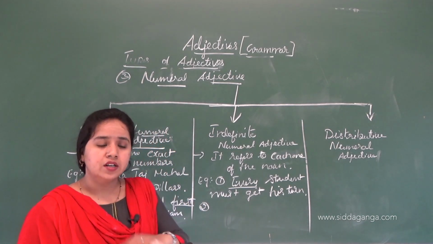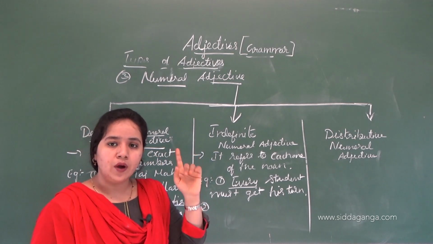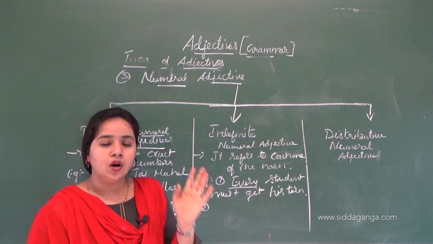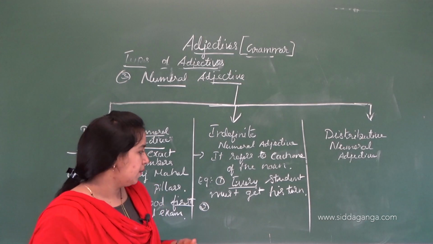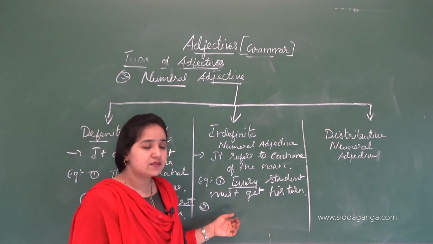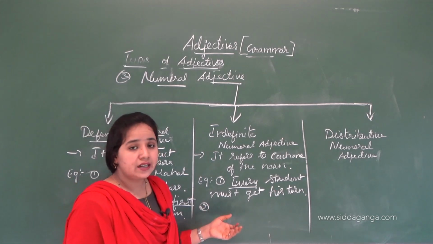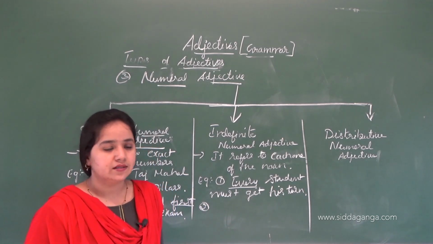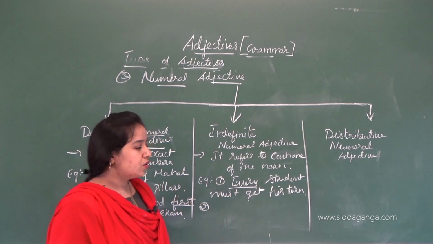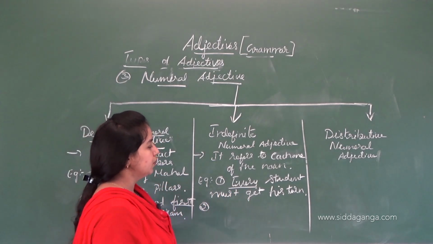It's not about one person in the group, it's about all people being able to participate. Their participation, their talent, everybody can get a turn to bring out their talent. So every student suggests the indefinite numeral adjective.